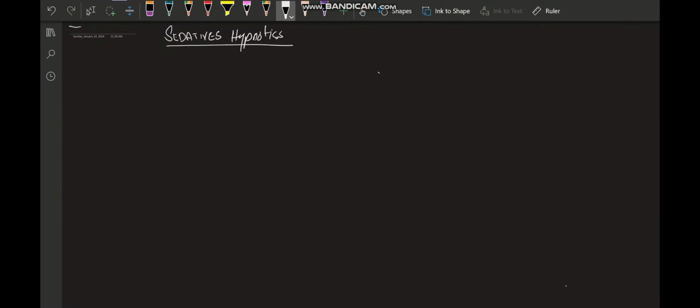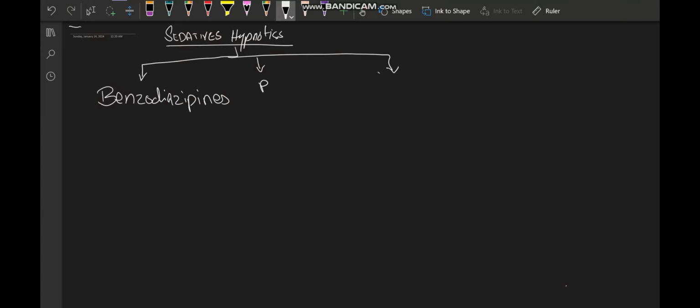The topic we're going to study is sedative hypnotics, which in very layman terms are the sleeping pills. They also include the anti-anxiety drugs and some anti-seizure drugs. First of all, we're going to study the classification, or the groups of drugs included in this. The first group is the benzos, the benzodiazepines. Then come barbiturates. Then there are some other miscellaneous drugs which act through other receptors and other mechanisms.